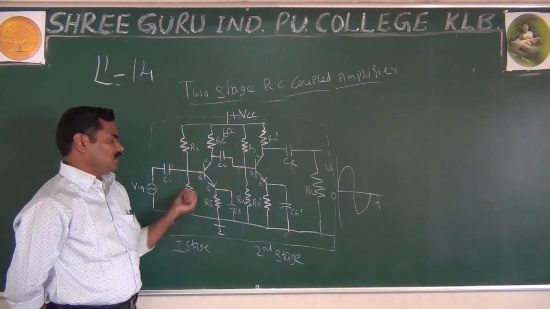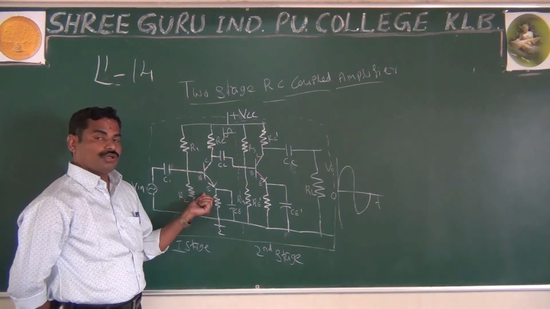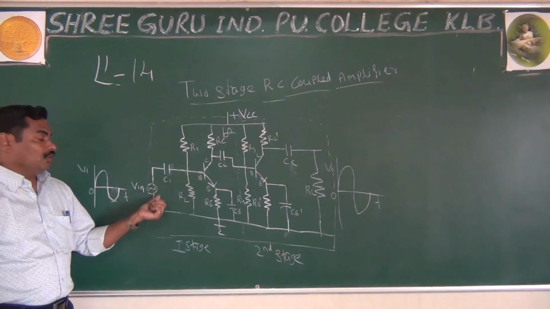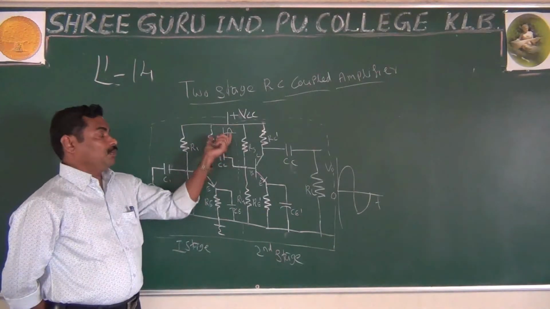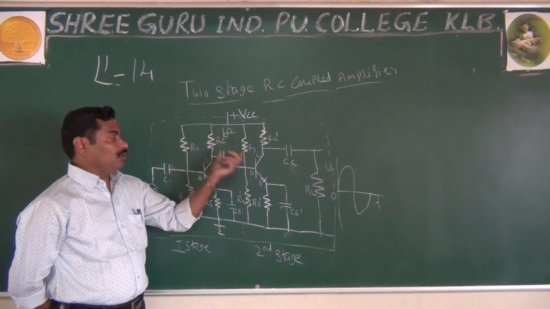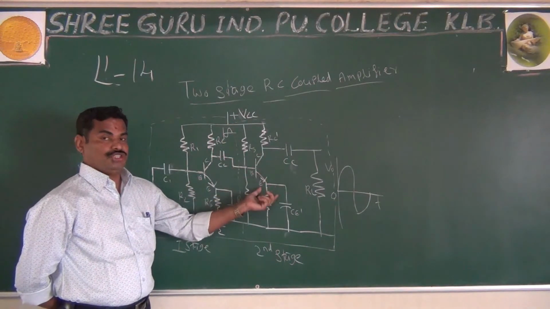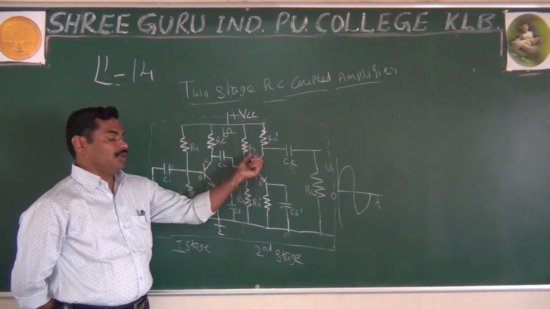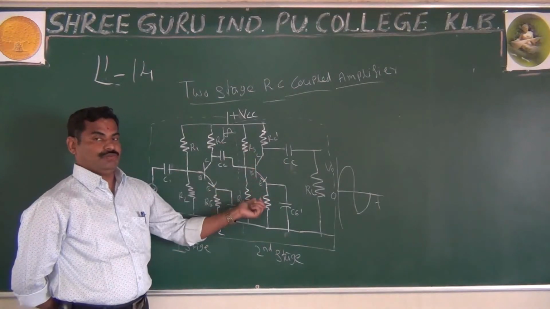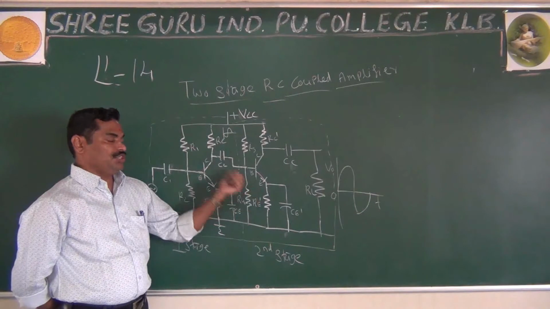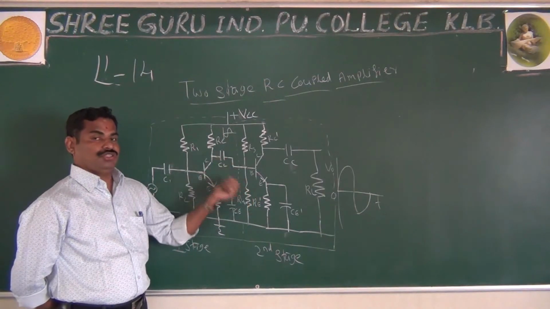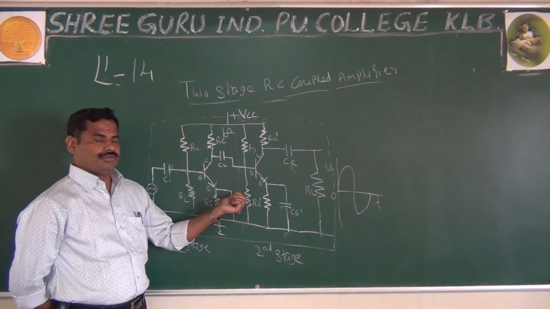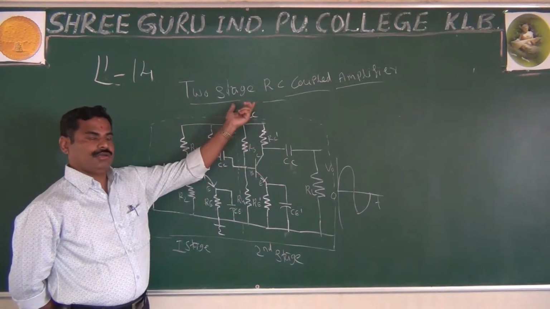Whatever amplified output you get across the first stage will be coupled to the next stage, giving it to the input of the next stage by using the R and C components. That's what is called RC coupled.